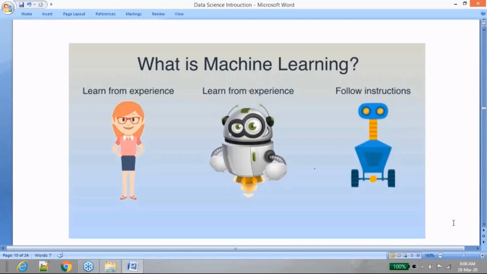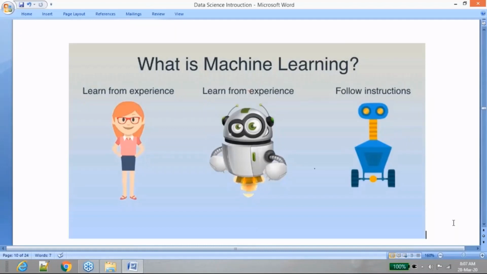So if the years of experience increase, the person will become more of an expert. And if the age of a person increases, the person will become more and more mature. In the same way, if you feed more historical data to a machine, the machine will become more and more mature. So what is the difference between a normal machine and a machine learning enabled machine, or what we call a smart bot?